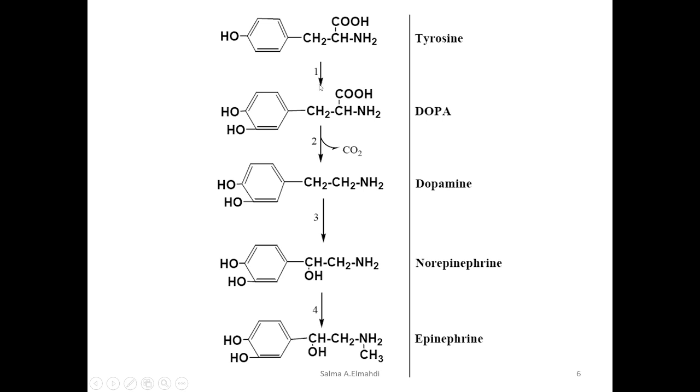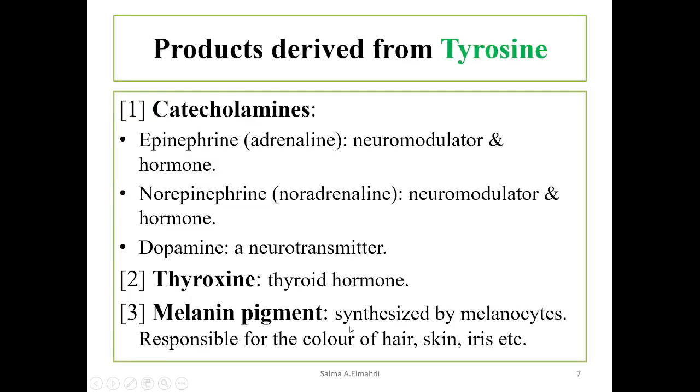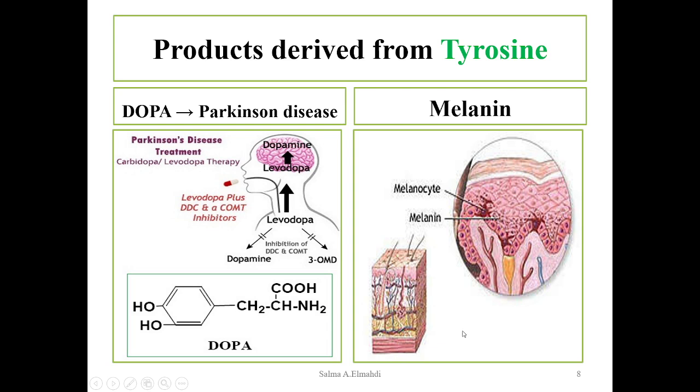So tyrosine sequentially can form dopa, dopamine, norepinephrine, and epinephrine. Catecholamines, including epinephrine or adrenaline, is a neuromodulator and hormone. Norepinephrine or noradrenaline is also a neuromodulator and hormone. Dopamine is a neurotransmitter. Thyroxine, as you know, is the thyroid hormone. Melanin pigment is synthesized by melanocytes and it is responsible for the color of our hair, skin, iris, etc.